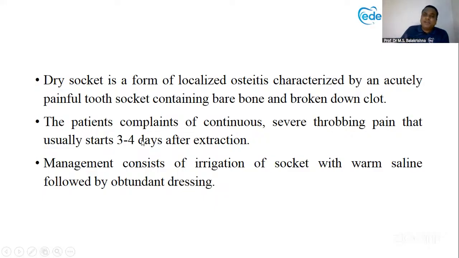So what is the management? Just warm saline irrigation, no curetting, and zinc oxide eugenol paste. You can mix it, put it on a cotton piece, and stuff it inside the socket. That acts as an obtundent dressing. Then after 48 hours, call the patient back, pick out the dressing, throw it out, just see how it is. If the bone is still denuded, mix one more pack, keep it, send back. Maximum you can give is a painkiller. Okay, patient will be fine very soon.